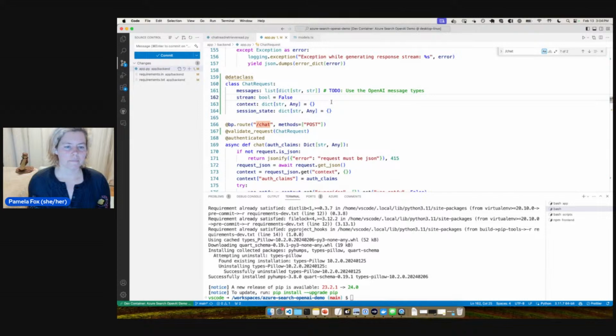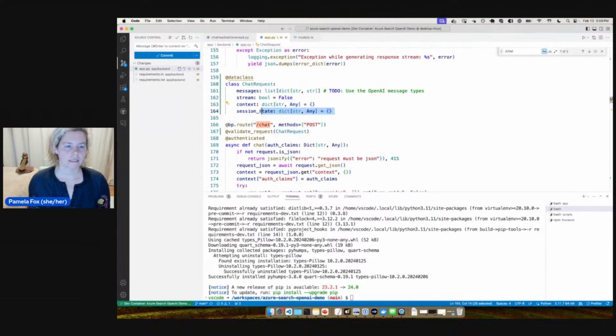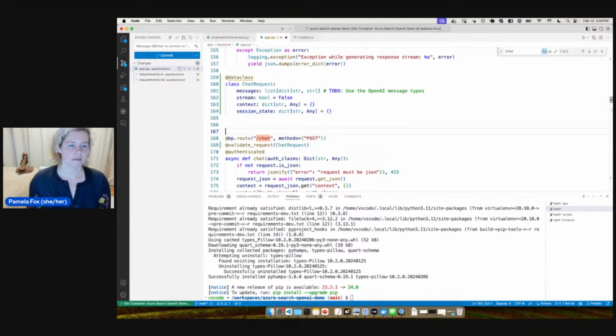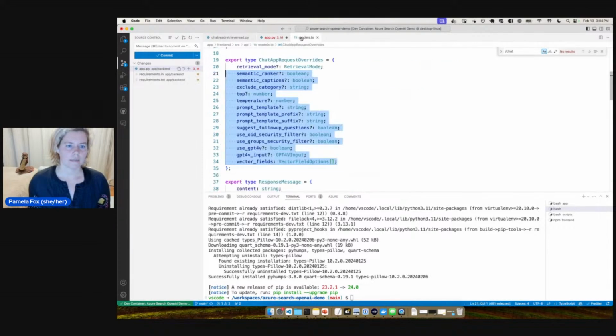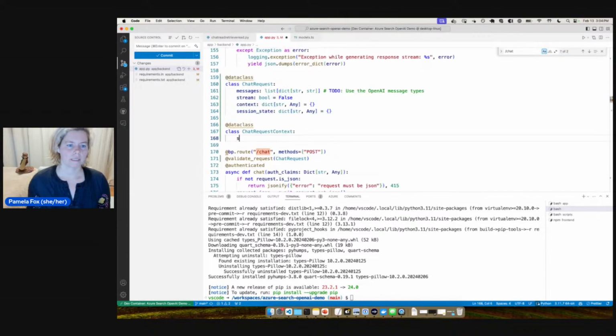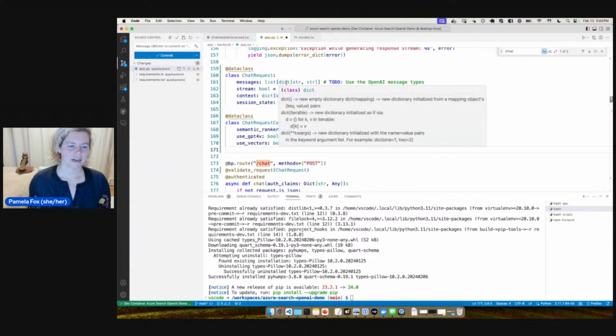Okay, stream, context, and we could be more specific with that context. We could make that a data class, ChatRequestContext. Let's see how much Copilot can remember.